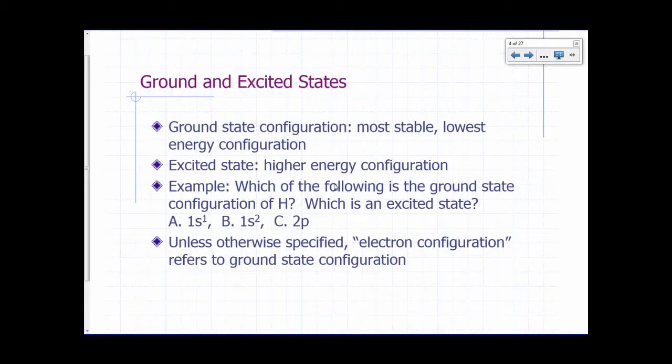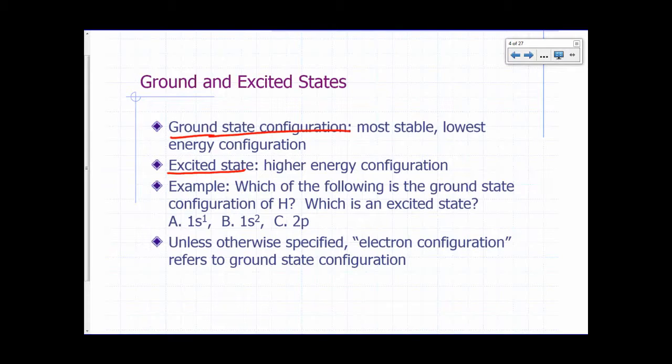We use the word ground to refer to the most stable configuration. So the ground state configuration refers to the most stable or the lowest energy configuration of an atom or an ion. And the word excited refers to a higher energy condition. So an excited state configuration would involve one where the atom or the ion is at a higher energy.